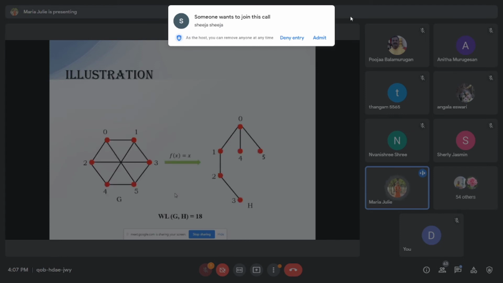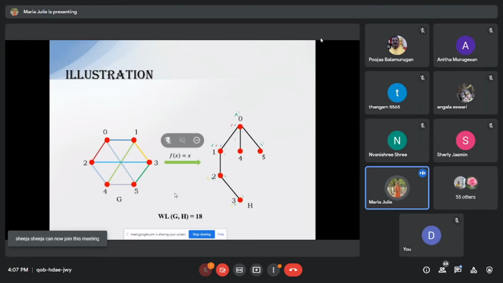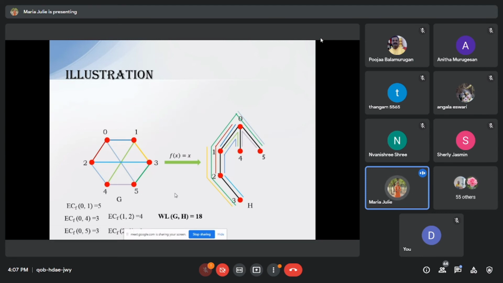Here we are going to calculate the wirelength between these two graphs. One is a guest graph and another one is a host graph. So already we have found the edge conditions. The summation of the edge conditions is nothing but the wirelength. We need to add all the edge conditions, that is 5 plus 3 plus 3 plus 4 plus 3, which is equal to 18.